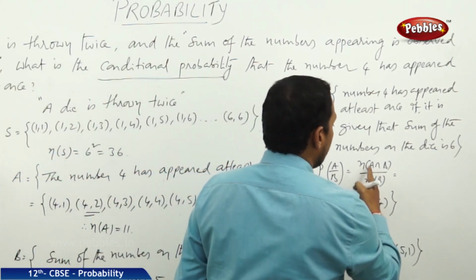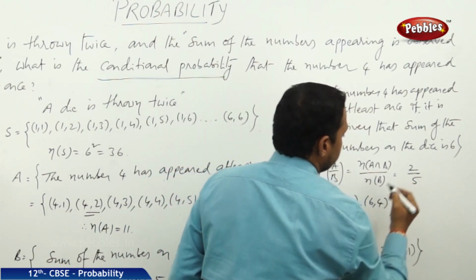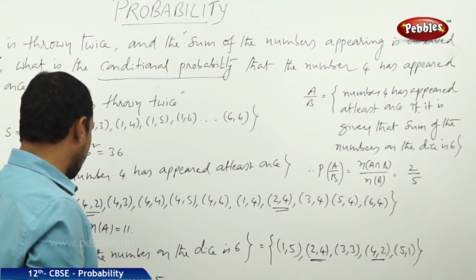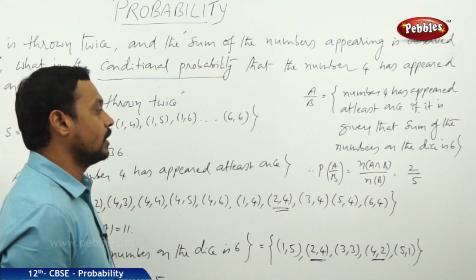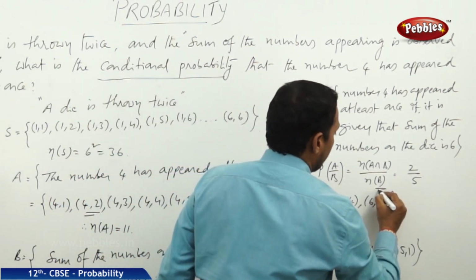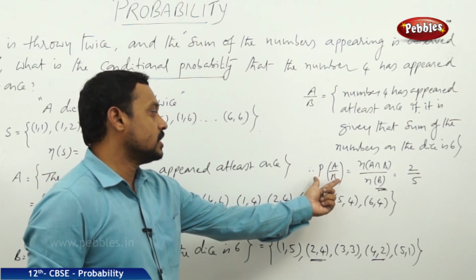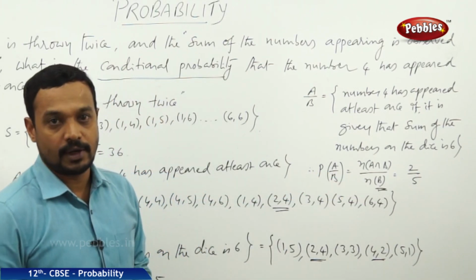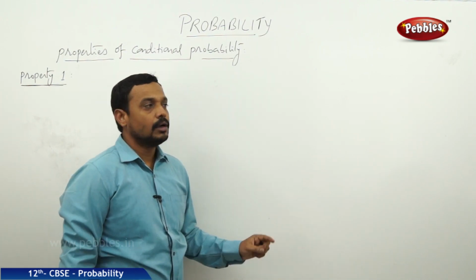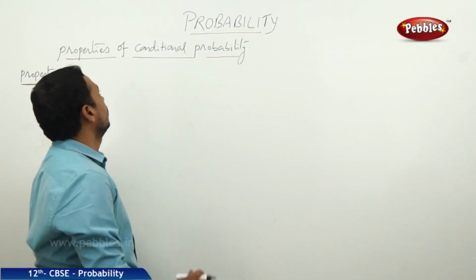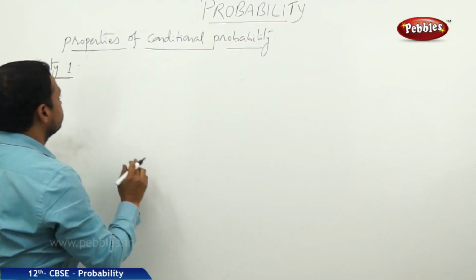Therefore, n of A intersection B is equal to 2, and n of B, the number of favorable cases of the event B, is equal to 5. Hence, the conditional probability P of A by B is equal to 2 by 5. We have done the problems on conditional probability. Now, let us know the properties of the conditional probability.